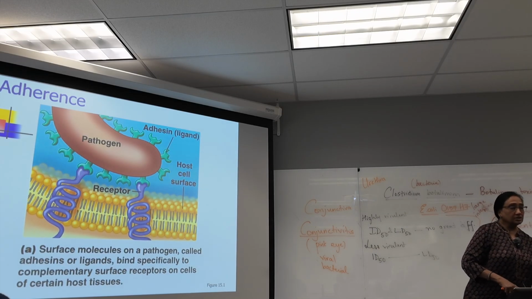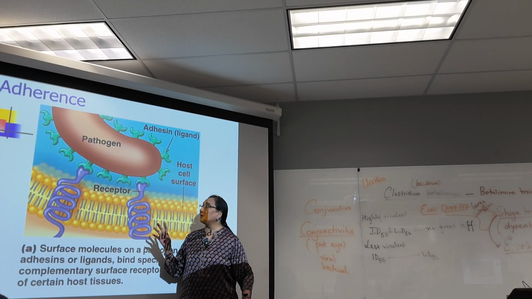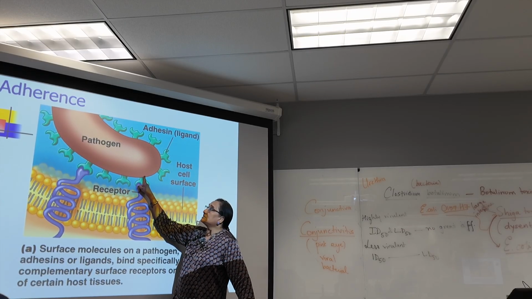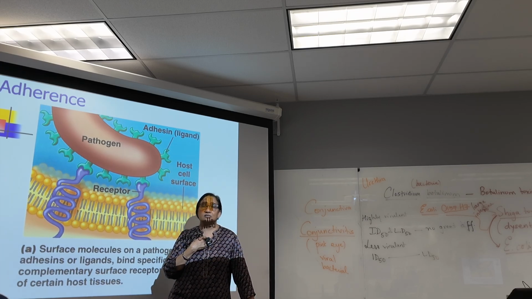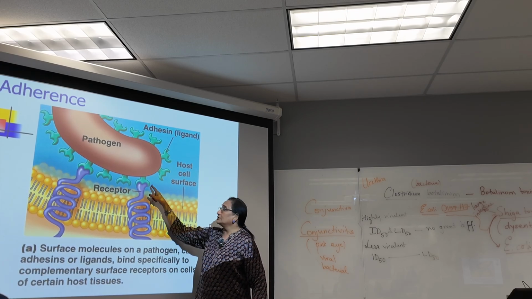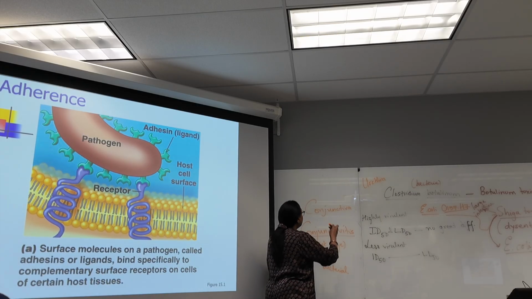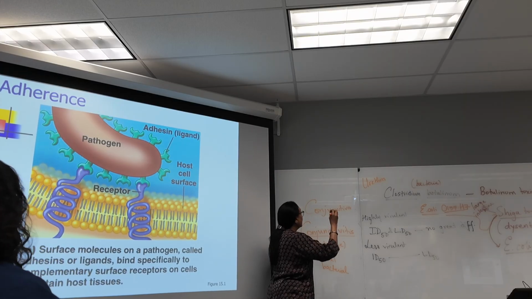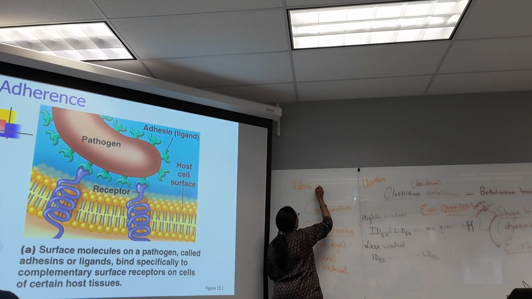Here you can see, this is a cartoon, it's not a true microscopic picture. You can see the pathogen, you can see these adhesin molecules, and they attach to specific receptors on our cells. If we take the bacteria that causes cholera, the bacterium is called Vibrio cholerae.